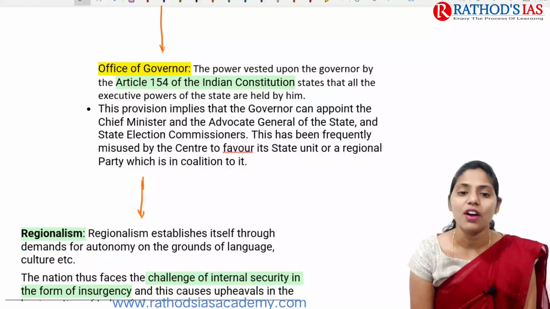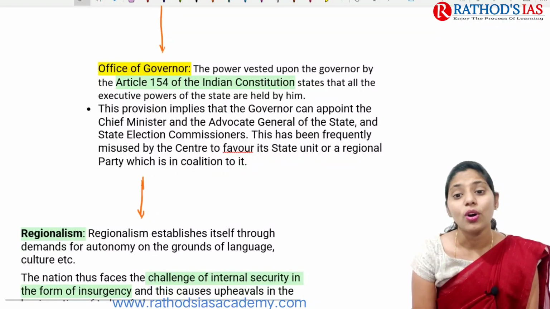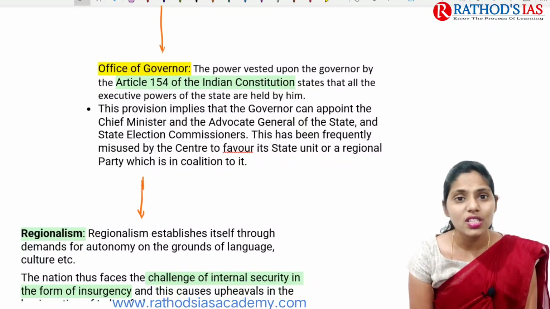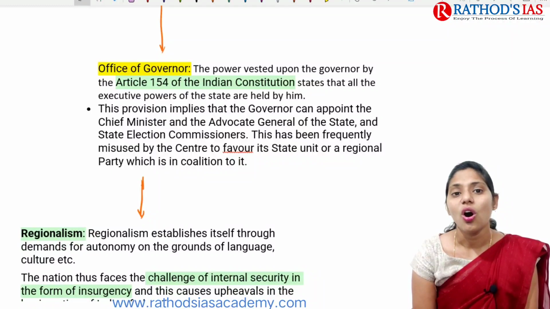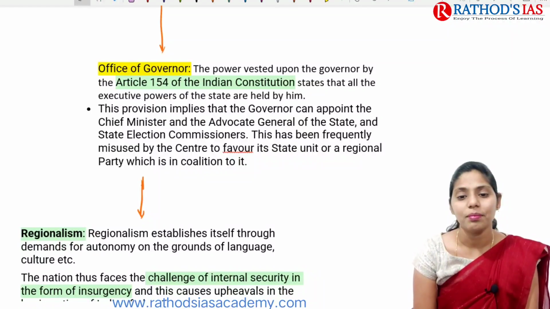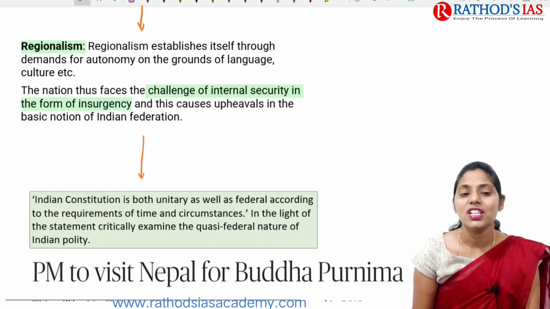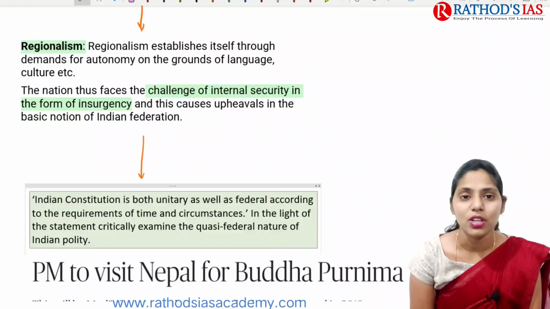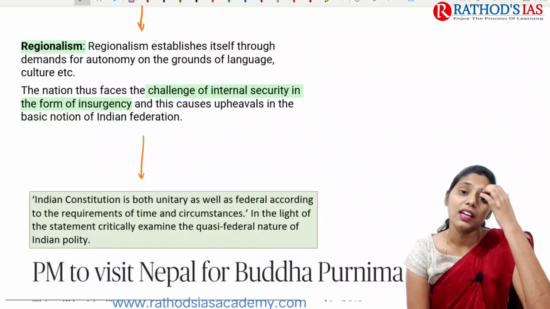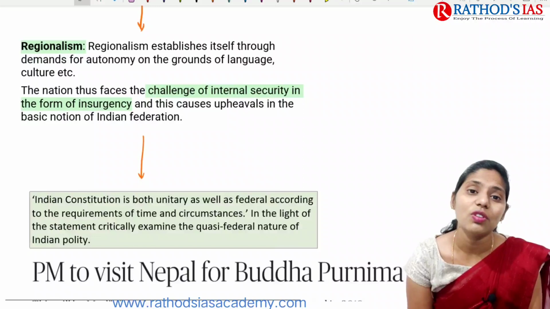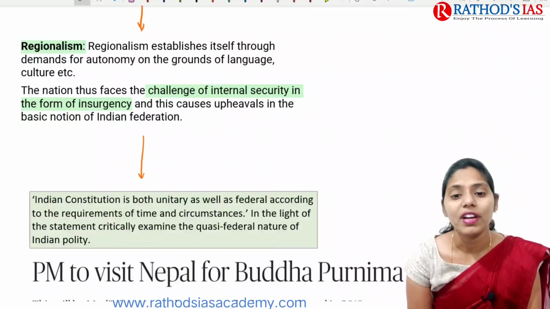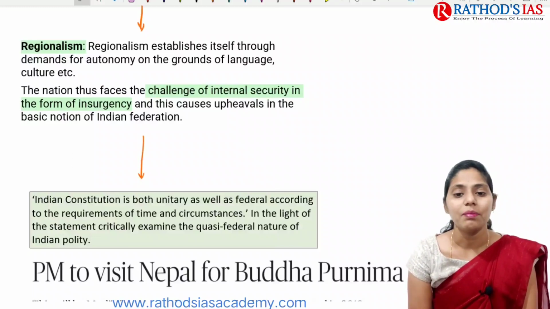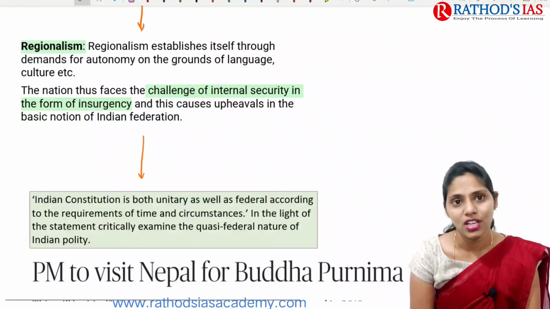And next one is the office of governor. The power is vested upon the governor by Article 154 of the Indian Constitution. This article states that all executive powers of the state are held by him. And next one is regionalism. Regionalism establishes itself through demands of autonomy on the grounds of language, culture, etc. Our nation also faces challenges of internal security in the form of insurgency. This causes uphill challenges to the basic notion of Indian Federation.